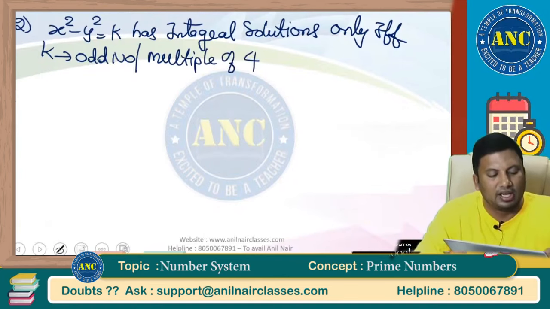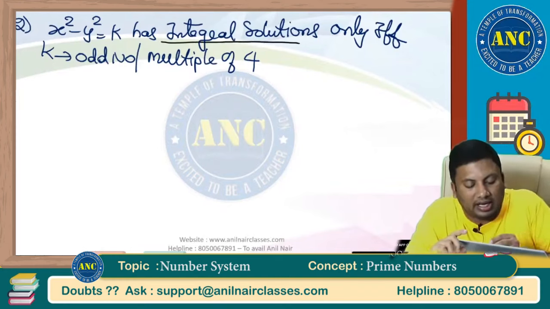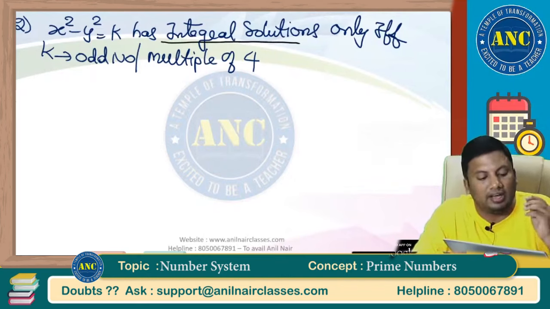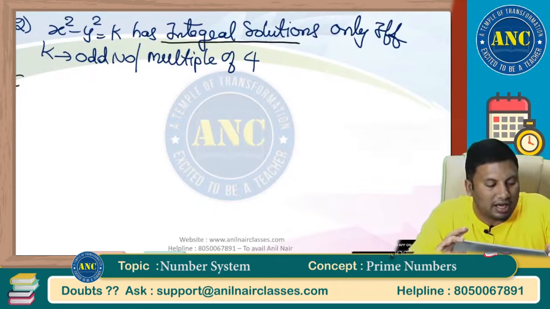Listen carefully, sir. This will have integral values for x and y only if k is an odd number or k is a multiple of 4.